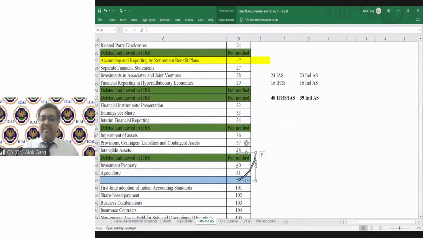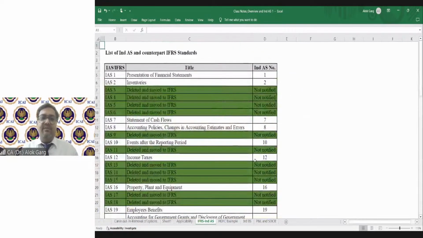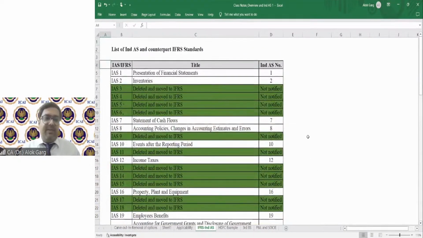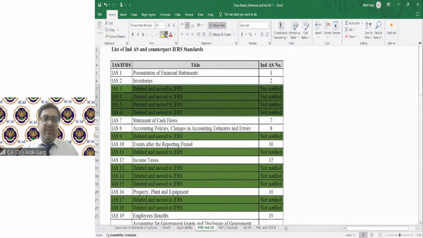Friends, can you see this Excel file? I hope this Excel file is visible to everyone. Is it visible? Yes. Great.